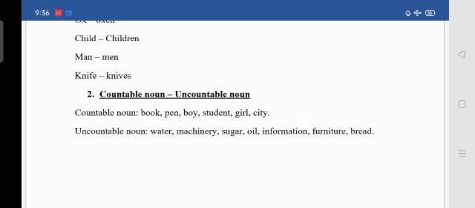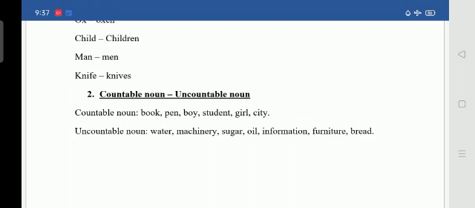Boys, how many boys are there in the class? 10 or 20, we can count. Next, student. How many students are there? Students, we can count them. Yes or no? Next, girl. How many girls are there in a particular class? We can say how many girls are there in 10th class. We can count, no? 4, 5, 6, we can count. Next is city. We can count cities also. How many cities are there? Means this we can count.